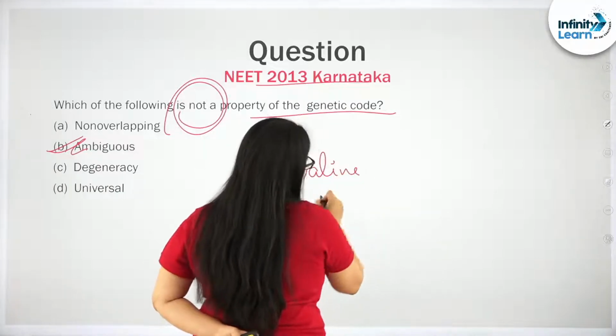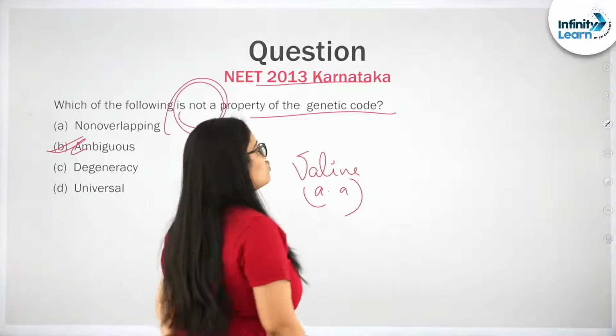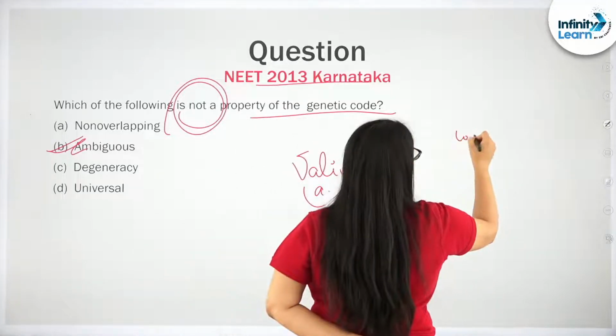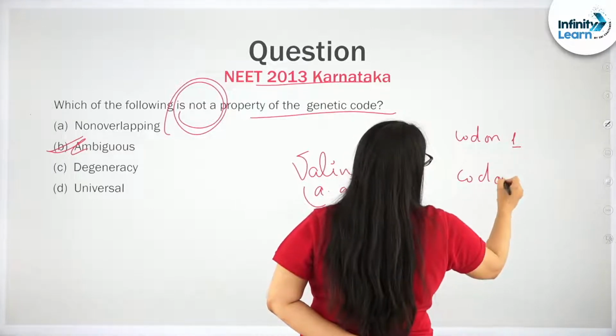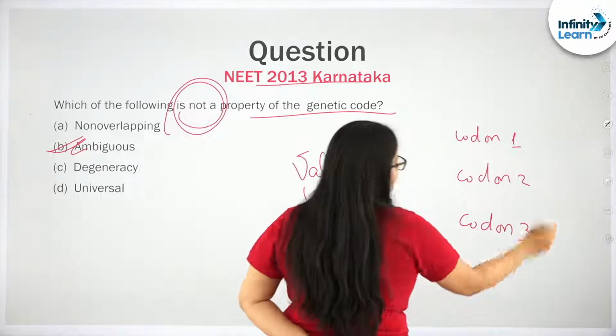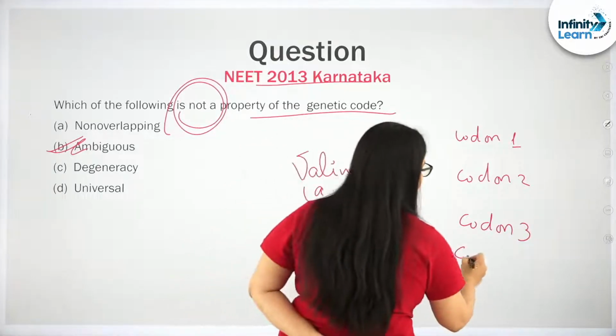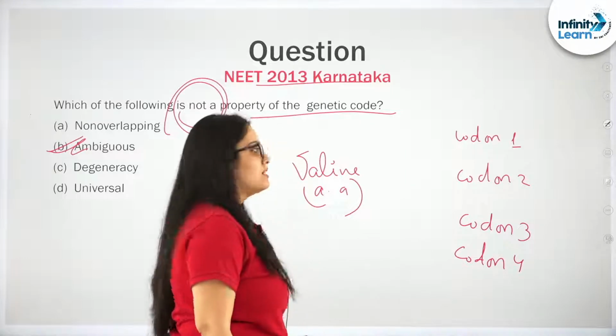This is an example of one amino acid. So I have codon 1, codon 2, codon 3, codon 4. I am just giving you a hypothetical example.